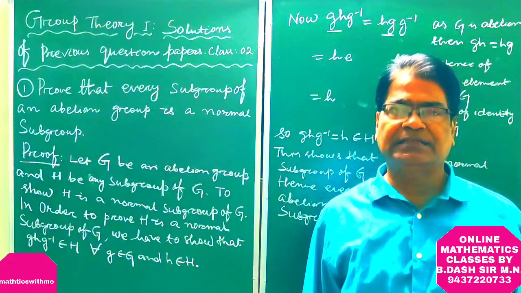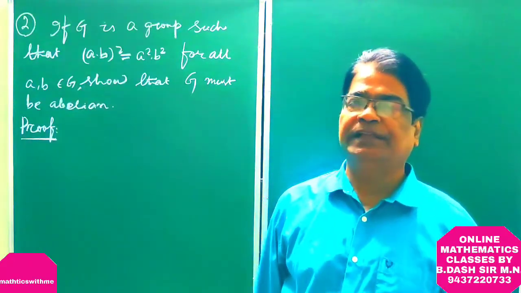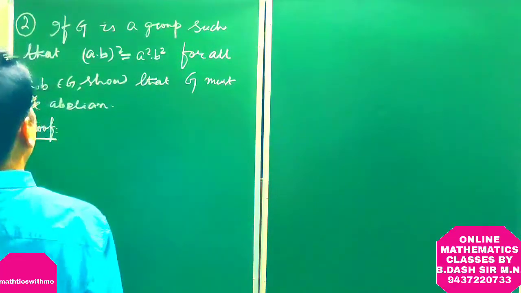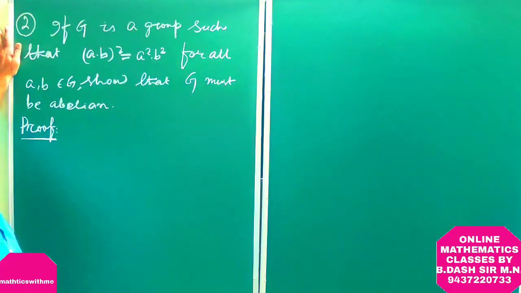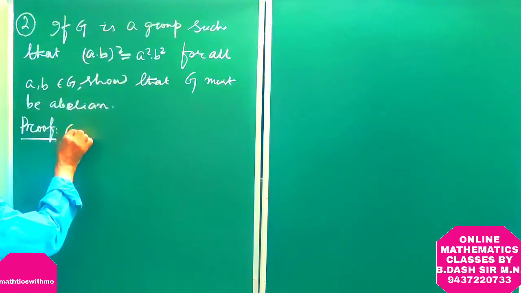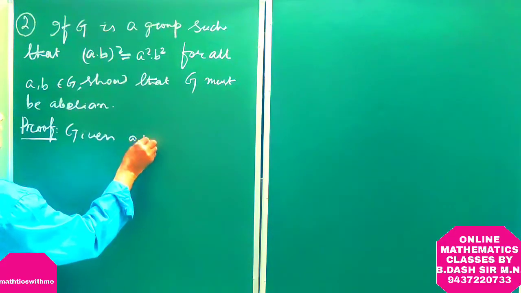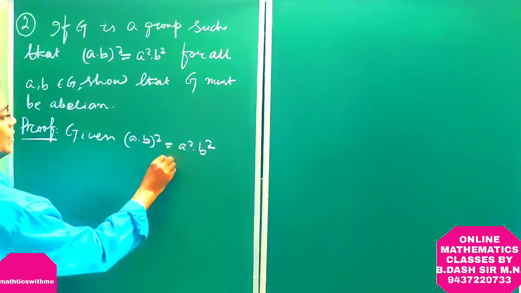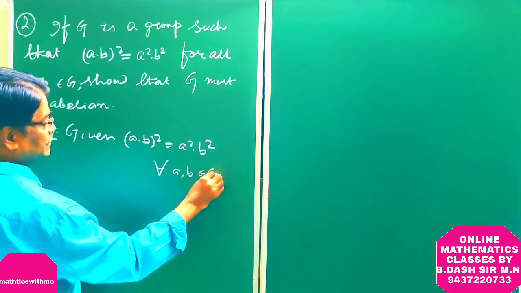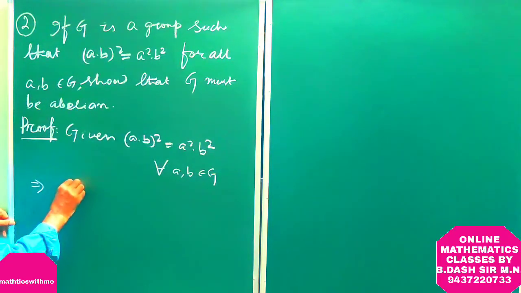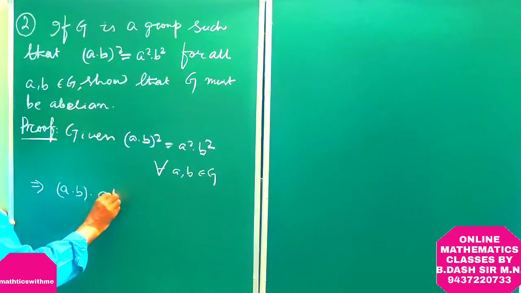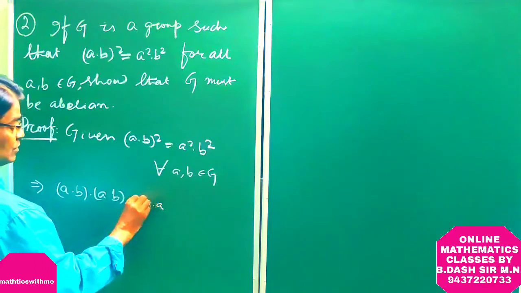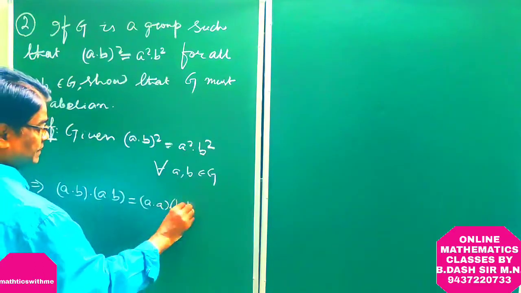Let us proceed to the next question. Our next question is, if G is a group such that (a·b) whole square is equal to a square b square for all a, b belongs to G, then G must be abelian. Given (a·b) whole square is equal to a square b square for all a, b belongs to G. So this implies ab into ab is equal to a into a, b into b.